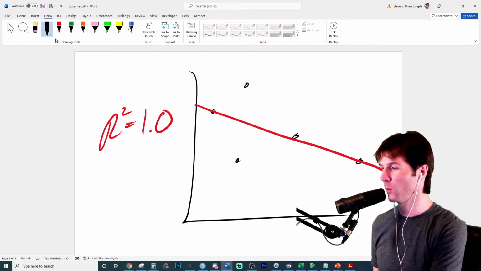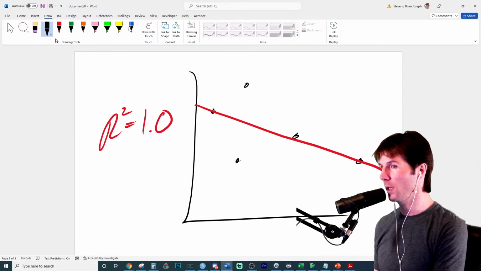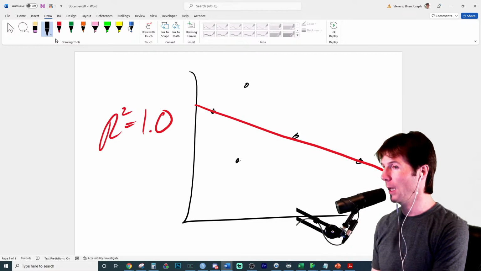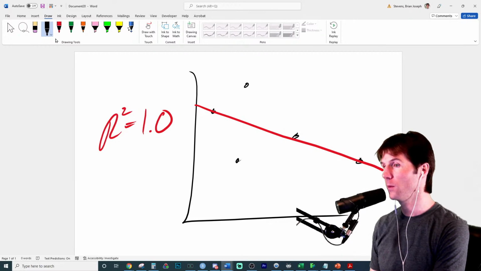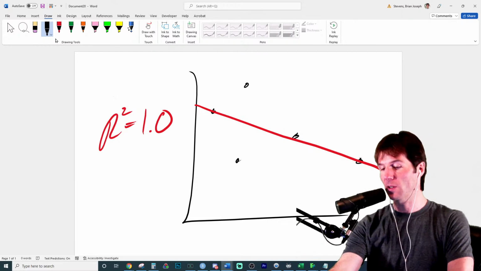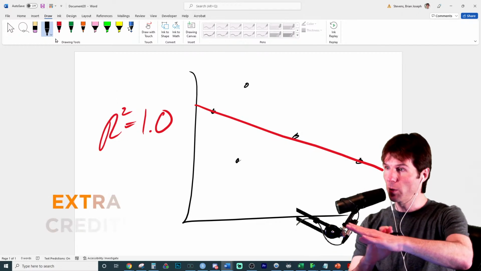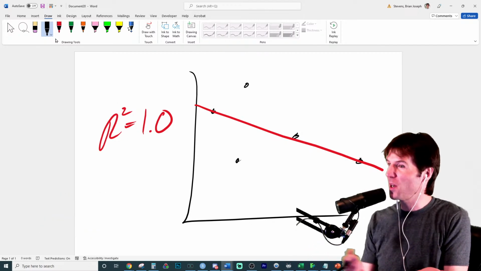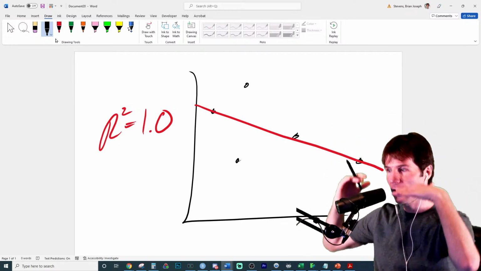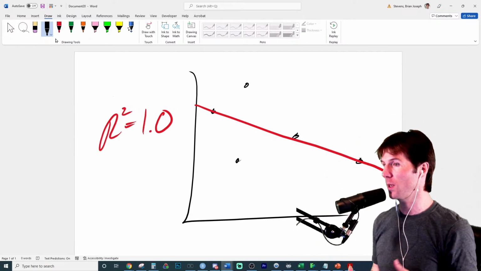To achieve an R squared of 1, and the direction of the line wouldn't matter, the line would need to do what? To achieve an R squared of 1, which is 100% of the variation, the line needs to hit all the points. It needs to go through all the points. So theoretically, there are no residuals. That's a great high-level answer. You can't have any residuals. You can't have any misses.